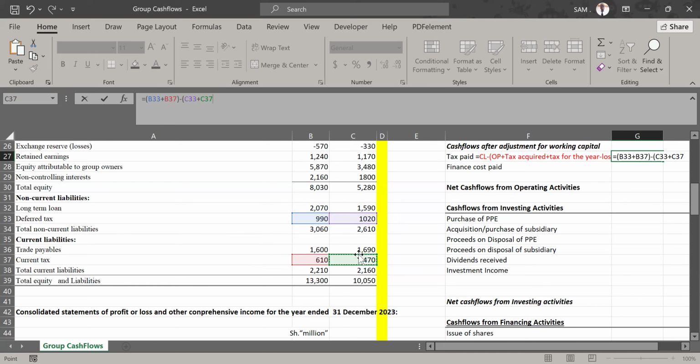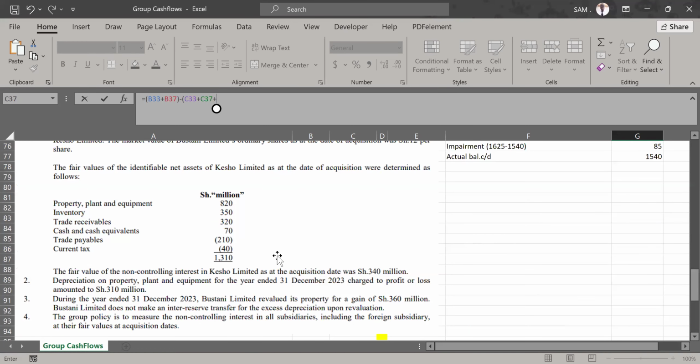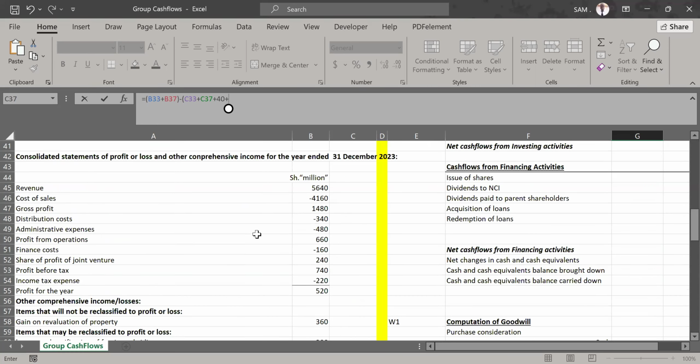So we've just taken closing minus opening, but opening balances have adjustments. Which adjustments are they? I will add any liabilities we acquired from the subsidiary. Where is it? Note 1. Current tax was 40. So we acquired more liability of 40. We add. Then we add again any tax expense charged for the year. Income tax for the year. Where is it? In the income statement. Where do we get it? Here. It is 220. So we go ahead and add 220.